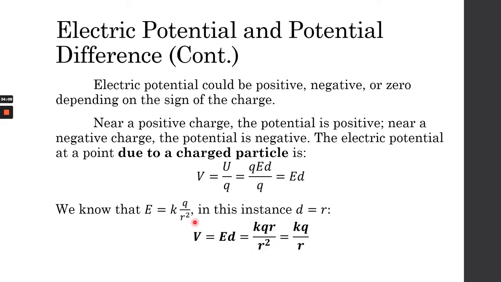So the potential energy at a certain point, not potential energy, I keep saying potential energy, the electric potential at a certain point is equal to Coulomb's constant multiplied by the value of the charge divided by the distance from the charge to the point where you are looking for your electric potential.